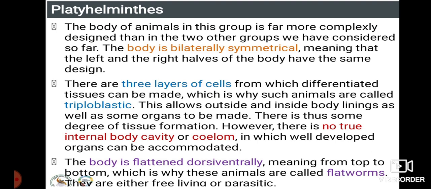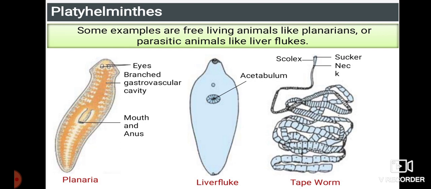If you consume these tablets, automatically platyhelminthes or other forms of organisms which are harmful for our body can be easily eliminated. So we must consume them at least twice a year, tablets which are going to eliminate the worms. Platyhelminthes examples you can see are planaria, liver fluke and even tapeworm. Tapeworm you might have heard of many times, no? So we must take the tablets to eliminate them, otherwise we will become weak, isn't it?